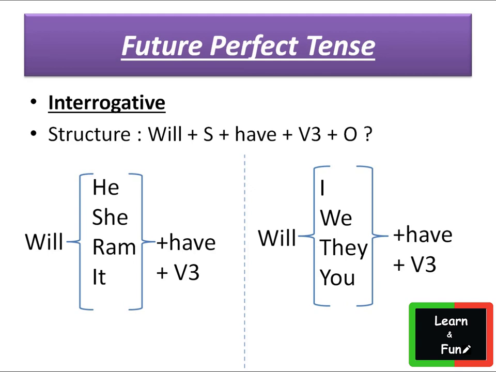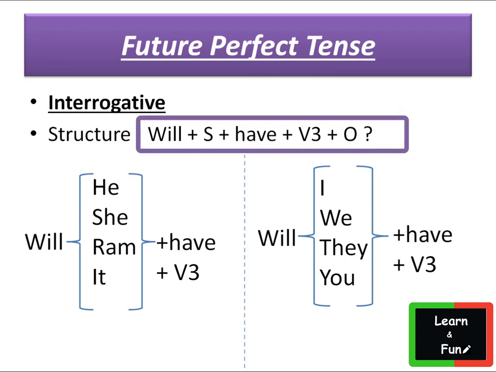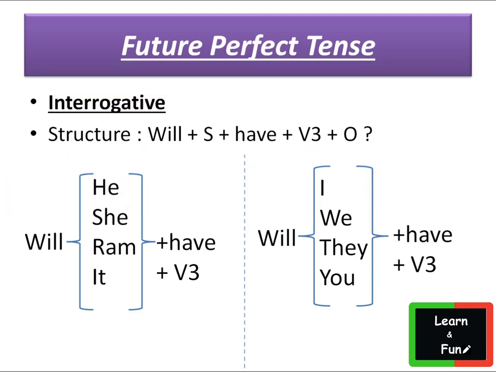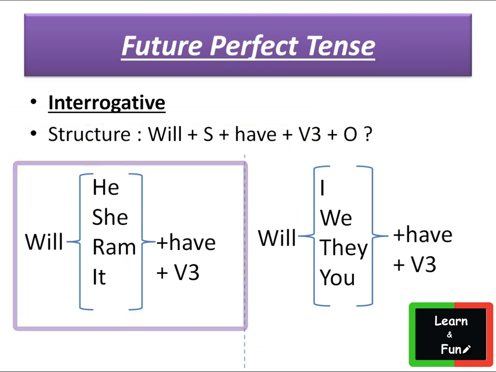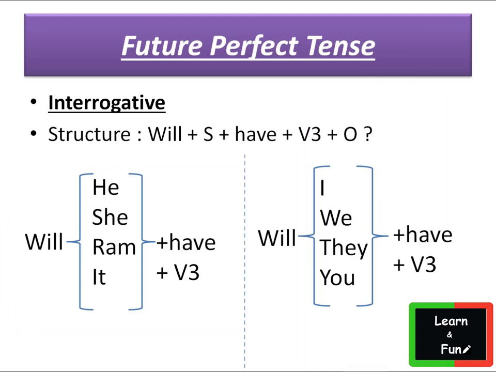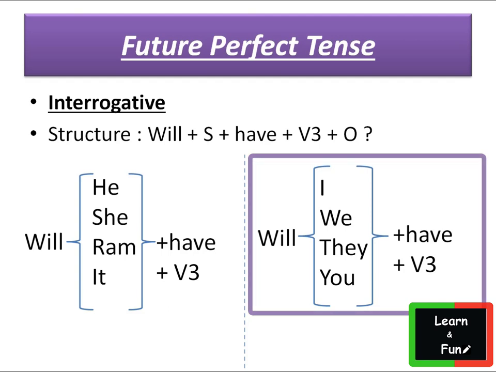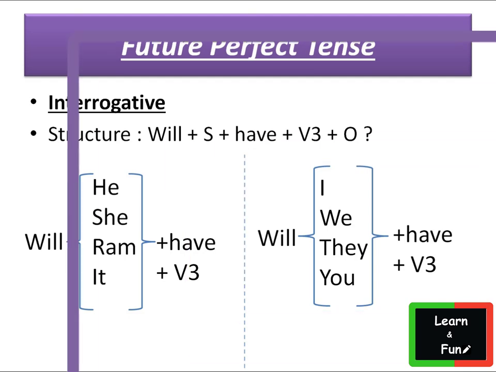Interrogative structure of future perfect tense is will plus subject plus have plus V3 plus object. We use will before the subject. Will plus subject he, she, name, it plus have plus verb third form plus object. Same with the subject I, we, they, you, we use will before the subject plus have plus V3 plus object.